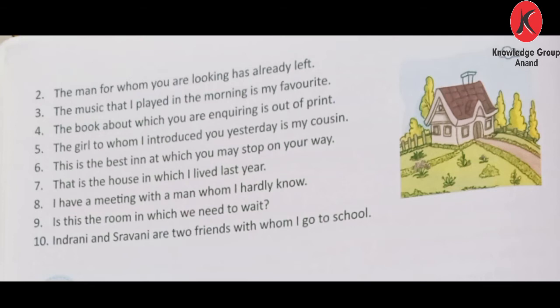Number two: The man for whom you are looking has already left. Now, which is the relative pronoun in this sentence? Whom. Whom is a relative pronoun. We have to remove whom. And for is a preposition. We have to change the position of the preposition. So, the sentence will be written like this: The man you are looking for has already left.